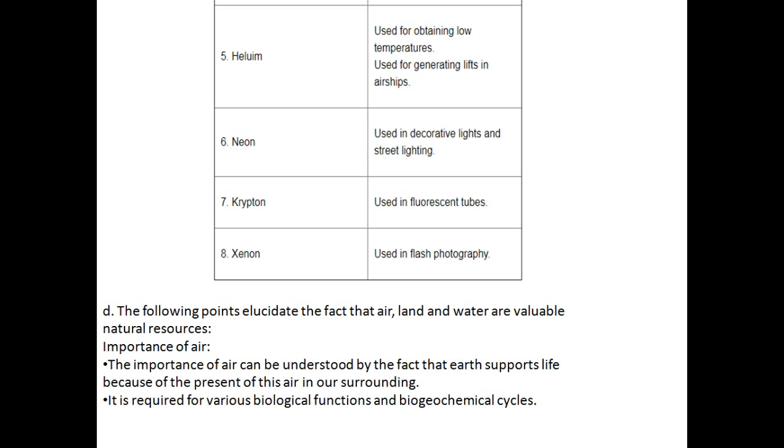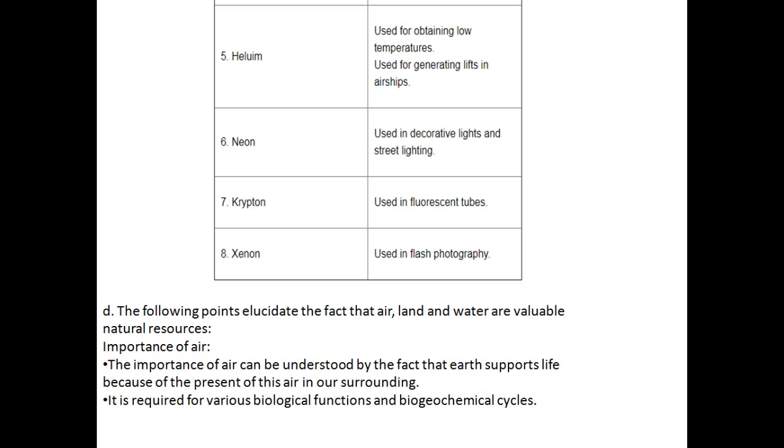That's why helium is used in generating the lifts in airships, because it is lighter in weight. Now, neon is used in decorative lights and street lighting. This is a one-mark question which was already asked in question number one: which gas is used for the decorative lights? Neon is used in decorative lights and street lights.